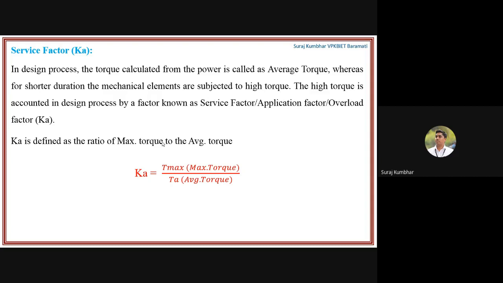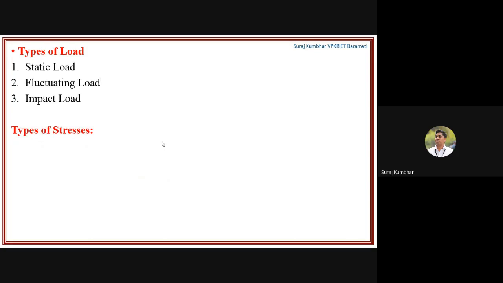So K is equal to T max, that is maximum torque, divided by T A, that is average torque. Okay. So what are the various types of load? The static load, fluctuating load, impact load. These are the three most important loads. We will see them one by one.